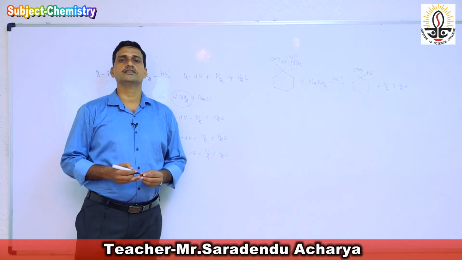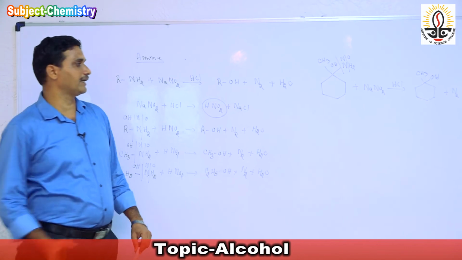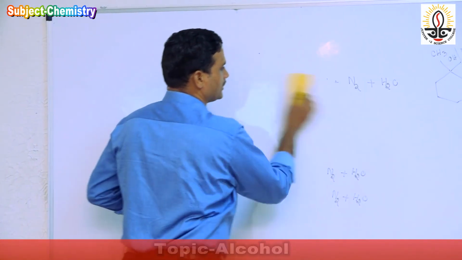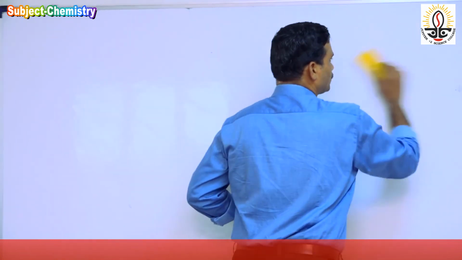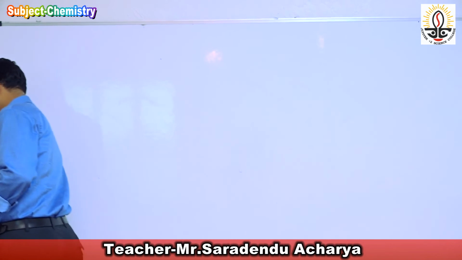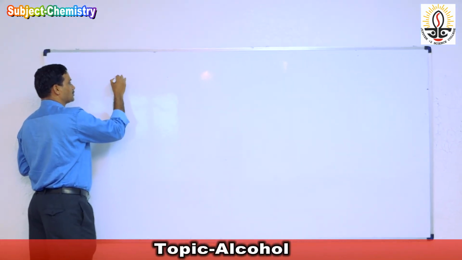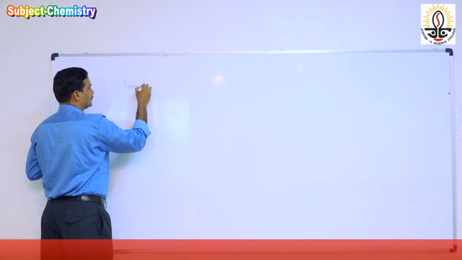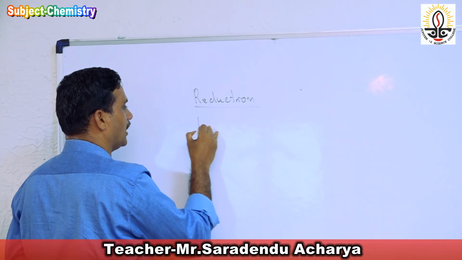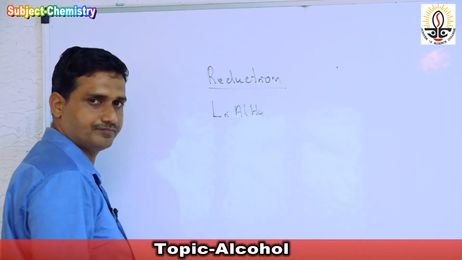Then we go to reduction. That is one specific reduction by using some reducing agent. There are three types of reducing agents. One is reduction in the presence of lithium aluminum hydride.